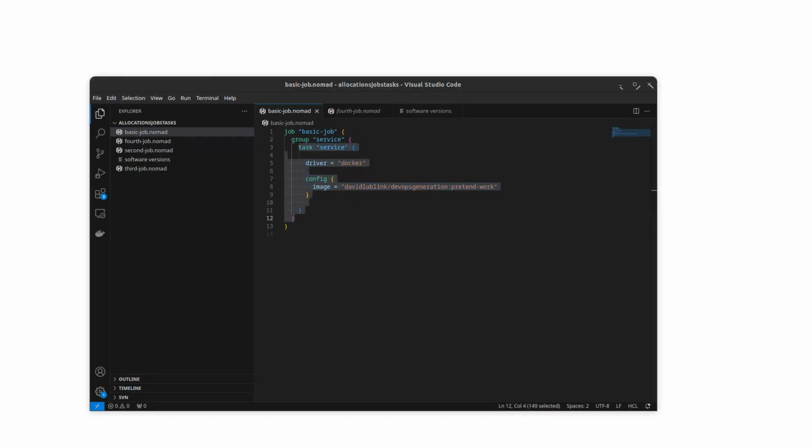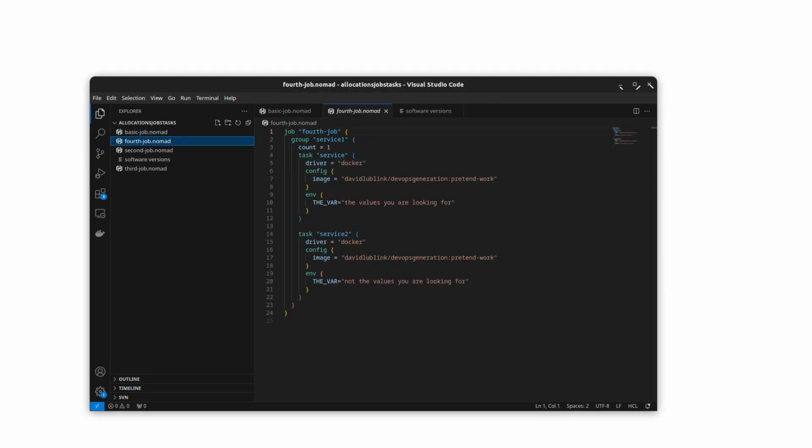Groups, also called task groups, are primarily used for segmenting your multitask Nomad job into logical atomic units of work that are deployed based on the requirements of the job writer. The first job contains two tasks within the same group. The group tells Nomad that the two tasks must be deployed together as a group. This means that both tasks are deployed on the same Nomad client together.